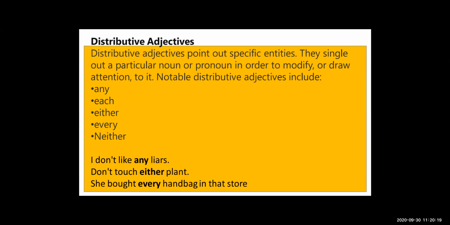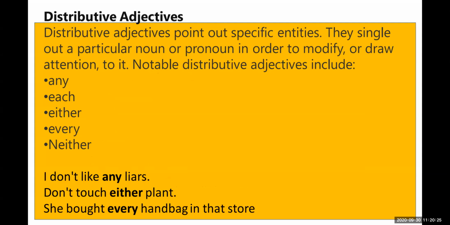Yes, distributive adjectives point out specific entities. The words each, every, either, neither point to a single member of a person, animal, place, or thing, and these words are the distributive adjectives.